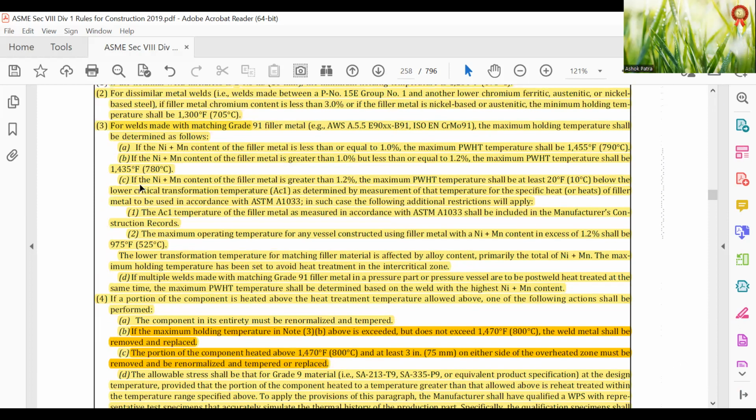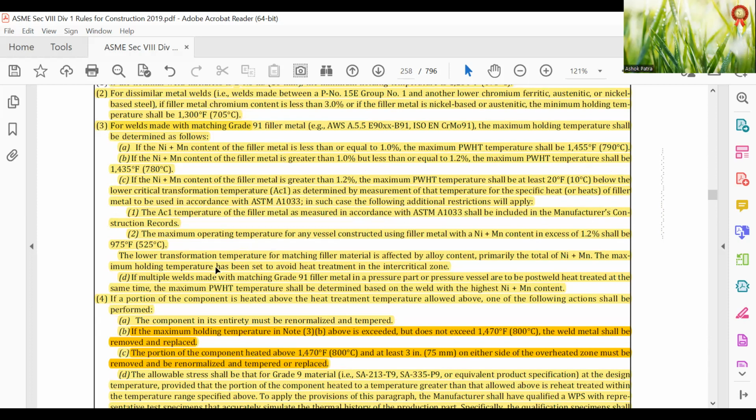If the nickel plus manganese content of the filler metal is greater than 1% but less than 1.2%, the maximum PWHT temperature shall be 1435. Here 1455, here 1435. Okay. If the nickel plus manganese content of the filler metal is greater than 1.2%, the maximum PWHT temperature shall be at least 20 degrees Fahrenheit below the lower critical transformation temperature AC1, as determined by measurement of that temperature for the specific heat.